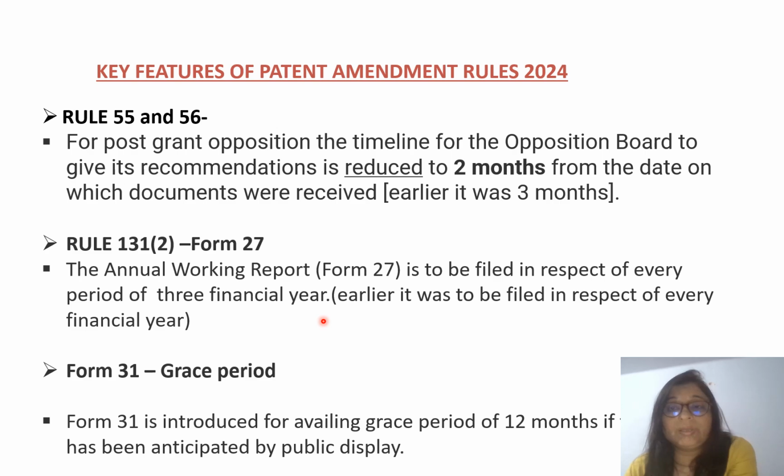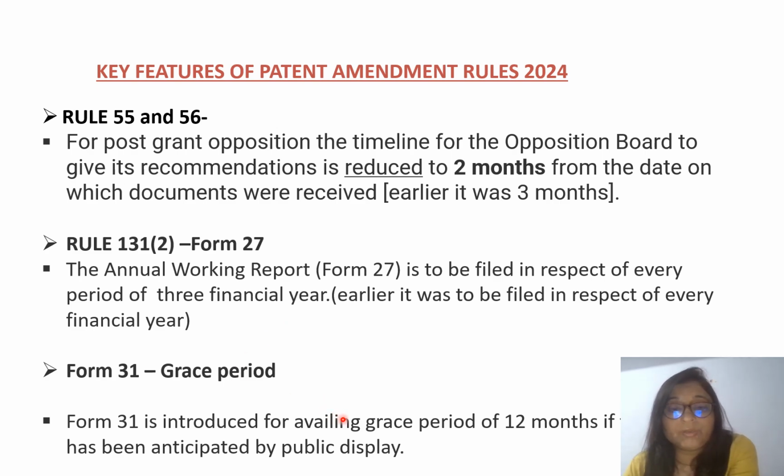That means within every 3 financial years you only have to give the update about the working report in Form 27, which earlier was every financial year. I think this is a good initiative to lessen the burden on the applicant or patent agents. So now you don't need to file this Form 27 every year. You have to file it every 3 financial years.